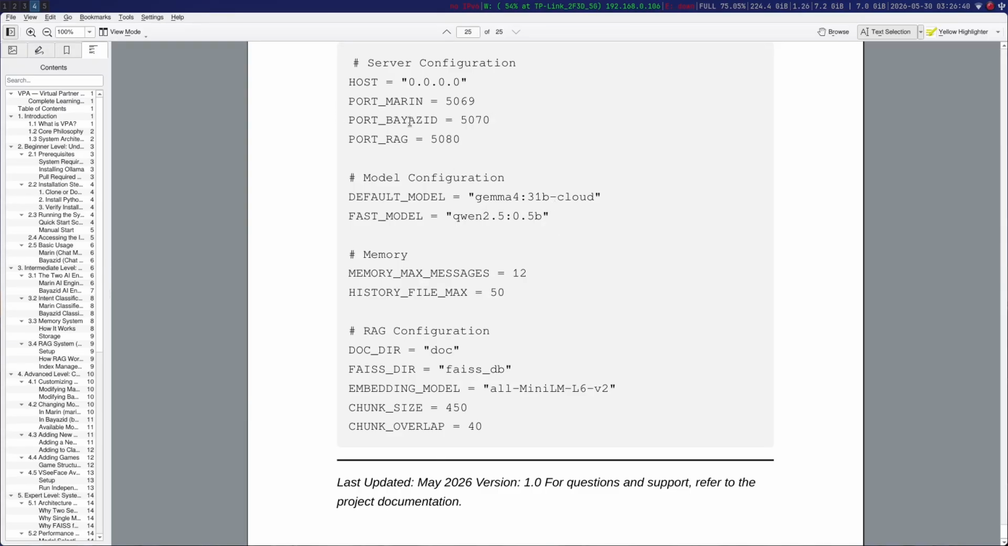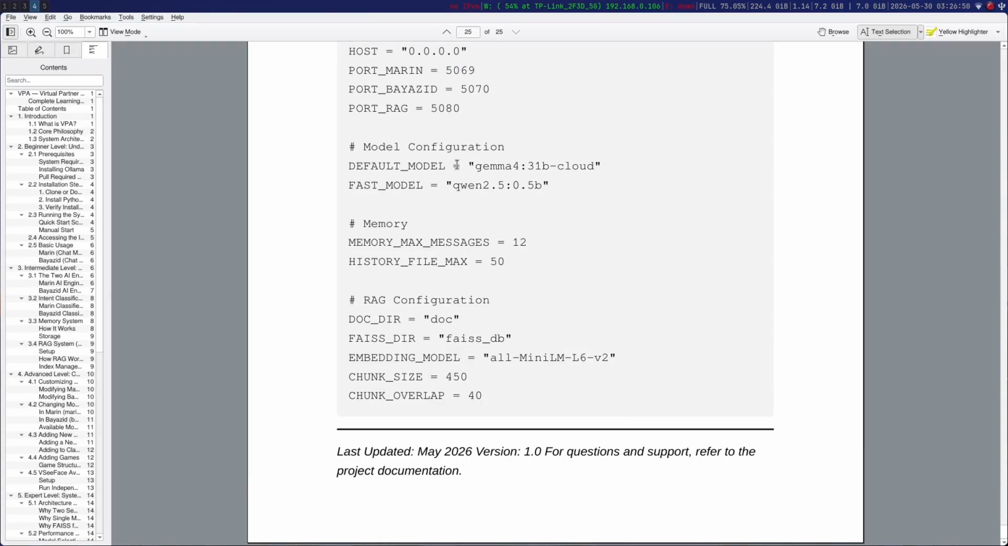Even though later on it was changed, and all of the ports except this one were changed to 5069, and the default model is fine, the fast model, yeah, this is also fine, and the history file, yeah, it's also fine, even though they include the SQL database.